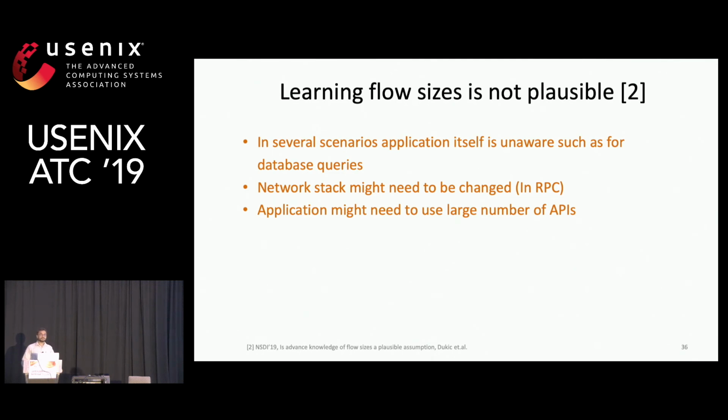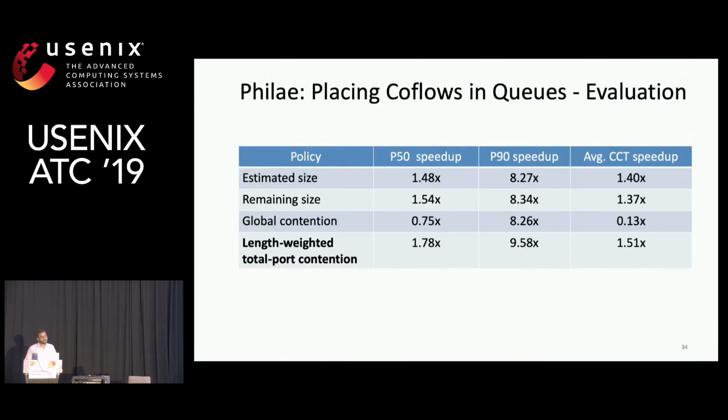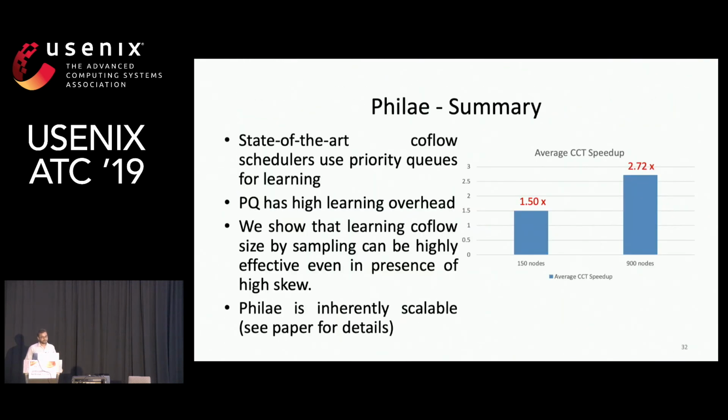Hi, I'm Alan Liu from CMU. Really great talk. I think that sampling is an efficient way to estimate the average flow sizes in a Coflow. But my question is, it reminds me of the work back at SIGCOMM 16, Coda. They actually claim that they can learn the Coflow sizes online and then schedule based on that. Do you have any comments about how you compare with them, or anything to compare with them? Because I think you just compare with Aalo.